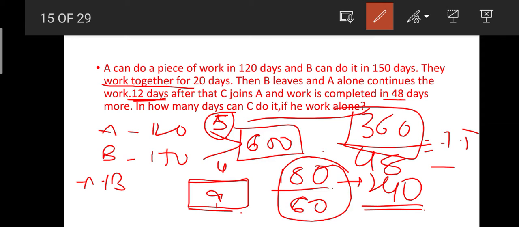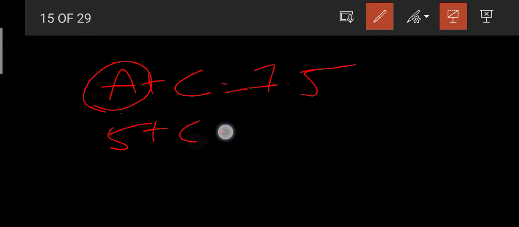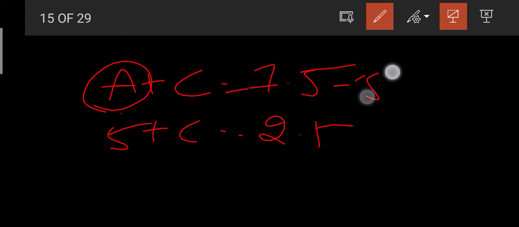Now we know that A plus C's per day work is 7.5, and we already know A's work is 5 units. So what will be C's work? It is 2.5, isn't it? C's work is 2.5.